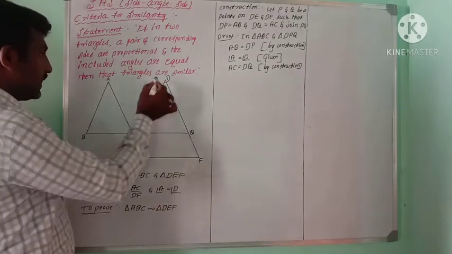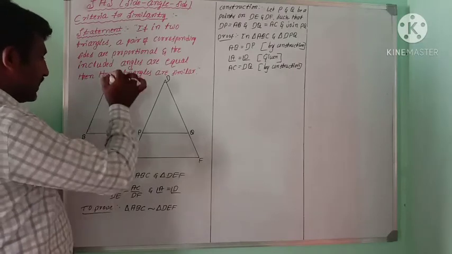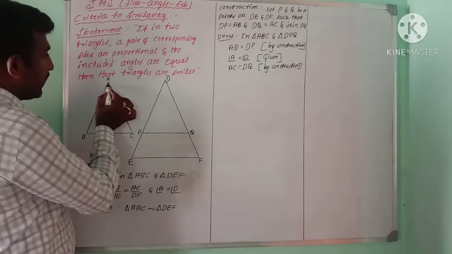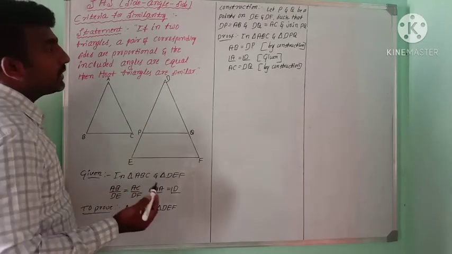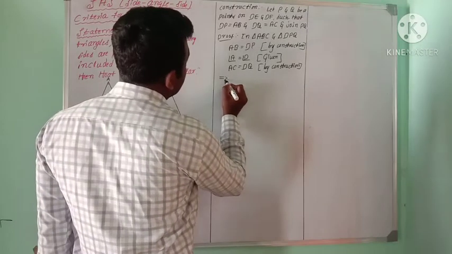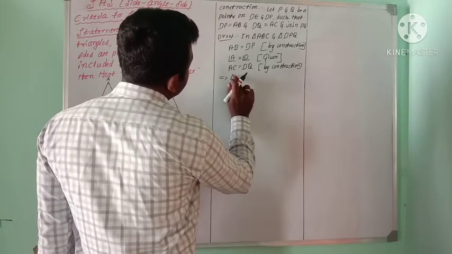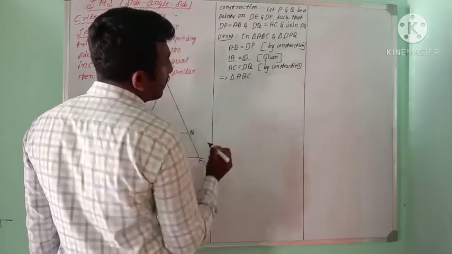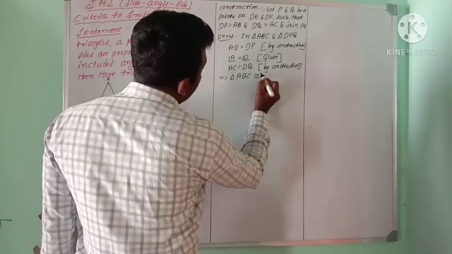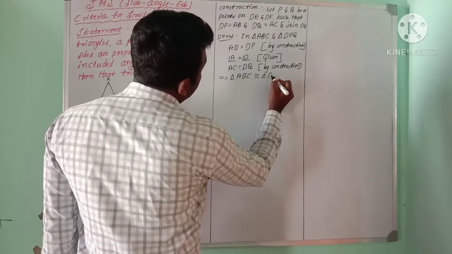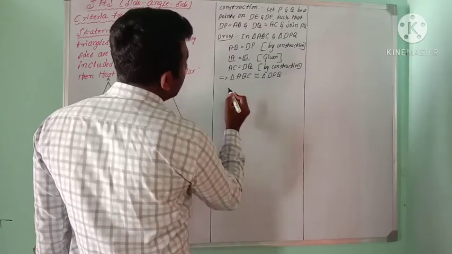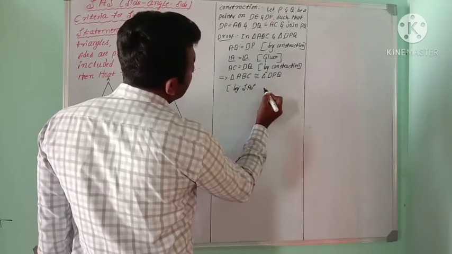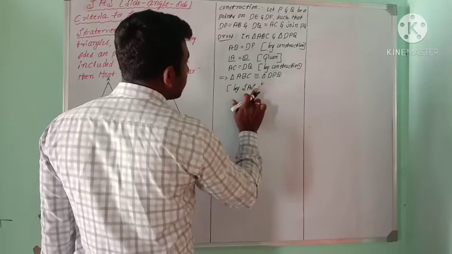So triangle ABC is congruent to triangle DPQ, by the SAS congruency rule.